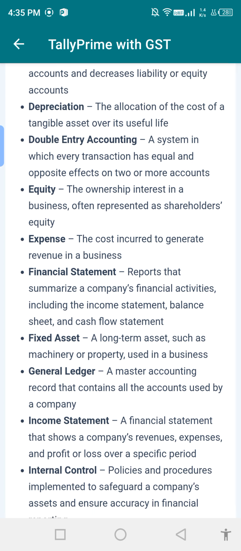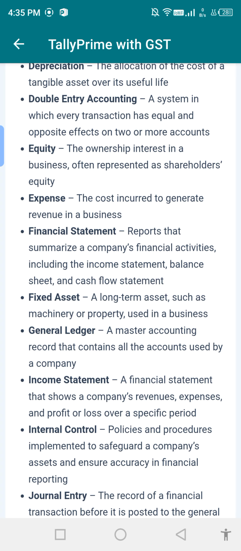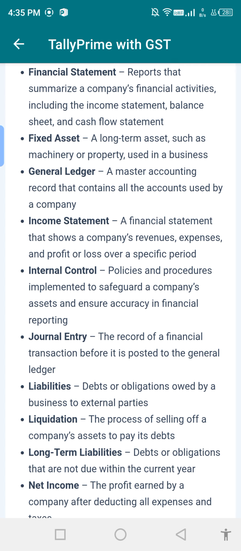General ledger: a master accounting record containing all the accounts used by the company. Income statement: a financial statement that shows the company's revenue, expenses, and profit and loss over a specific period. Internal control: policies and procedures implemented to safeguard a company's assets and ensure the accuracy of financial reporting. Journal entry: the record of a financial transaction before it is posted to the general ledger.